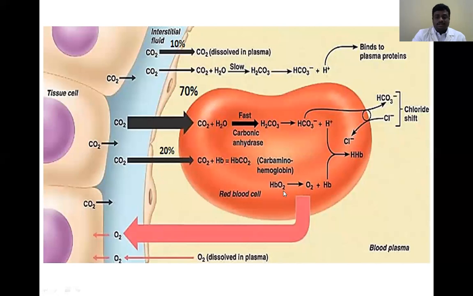Immediately the oxygen binds to the hemoglobin. Most of the oxygen binds to the hemoglobin, but some amount of oxygen is dissolved in the plasma. The dissolved oxygen in plasma